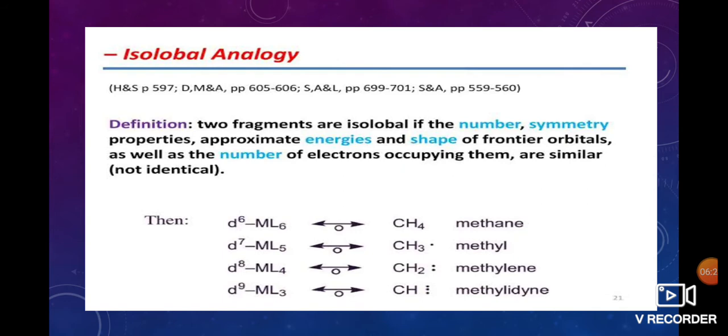A metal with 6 ligands is isolable to methane. 5 ligands is isolable to methyl radical. 4 ligands is isolable to methylene. 3 ligands is isolable to methylidyne.